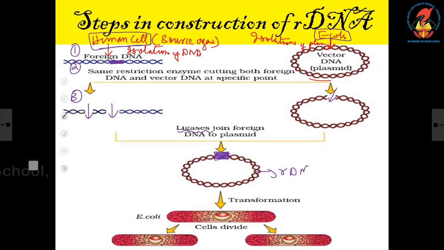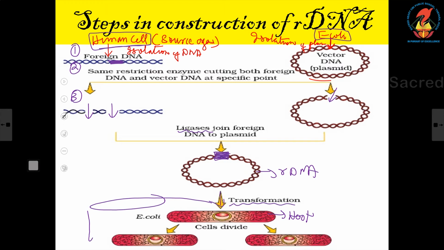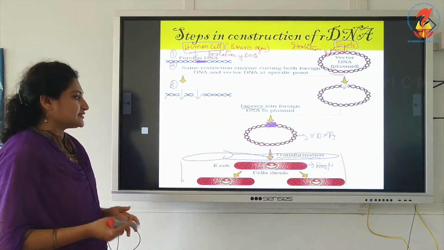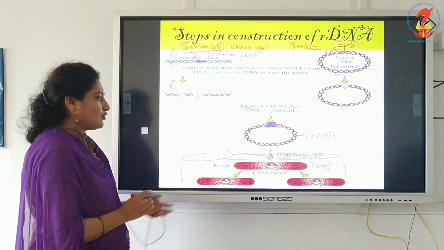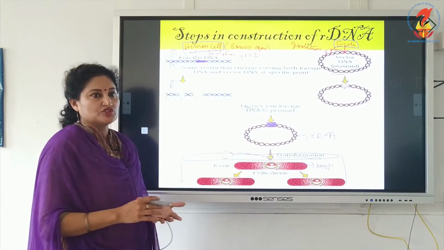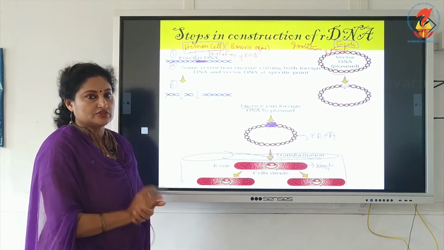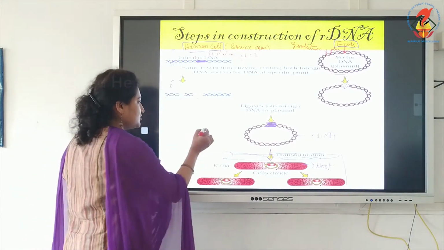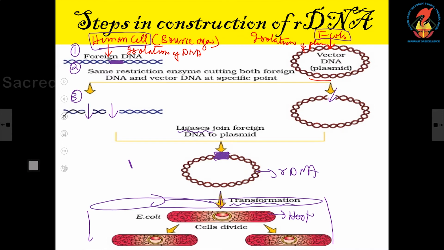So this represents an rDNA, and finally this rDNA is incorporated into the host. The host is E. coli, and this process is called transformation. And don't forget, this is maintained in a culture medium on large scale or small scale. Small scale in petri dish, large scale in bioreactors. And what happens? The host multiplies and we get clones of the host, which means we get clones of the gene of interest. And we are not concerned with the gene. See, the gene is incorporated into this.